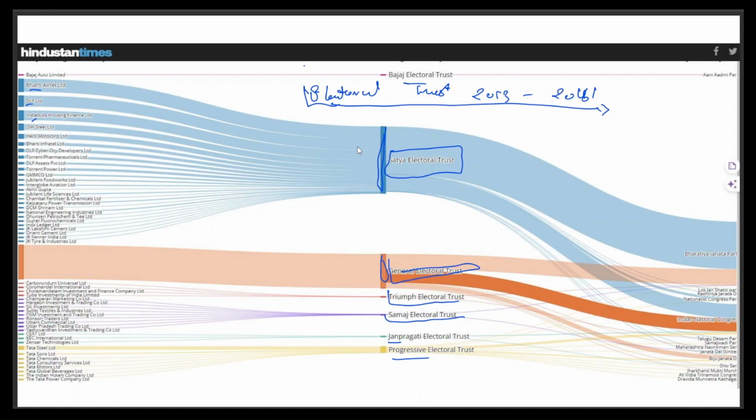So through this, the companies are not sending the money directly. Actually, the trust is sending money to the BJP in this amount, and to the Lok Janshakti Party, Rashtriya Janata Dal, NCP, and the Congress. The trust is sending it, not the Airtel company, because Airtel is just sending the money to the Satya Electoral Trust, and through it, the Satya Electoral Trust is sending money to the other parties. This doesn't mean that Bharti Airtel cannot send money to the General Electoral Trust. They can, but the main disbursal power is with the trust, not with the Airtel company.